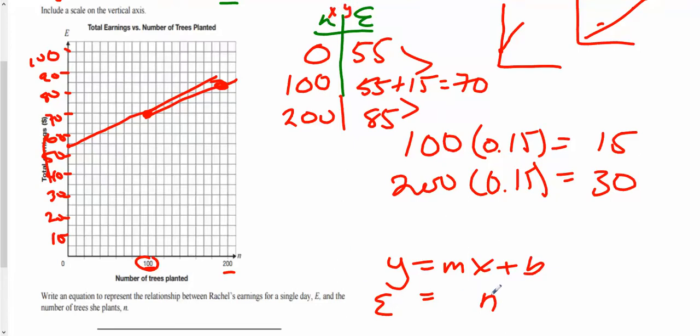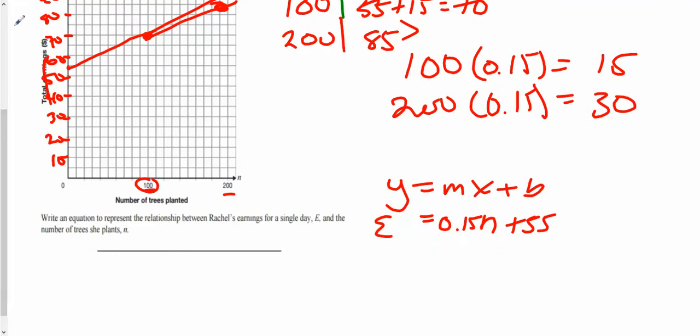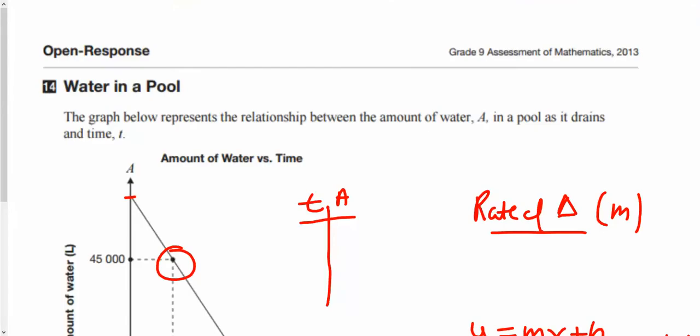E is equal to something times the number of trees. We said it's 15 cents. And b is my initial value or my intercept, and we said that's 55. Okay, so e is that. You don't have to define anything because it's already defined for you as far as the dollars and trees and all that stuff. Let's go to the next one.